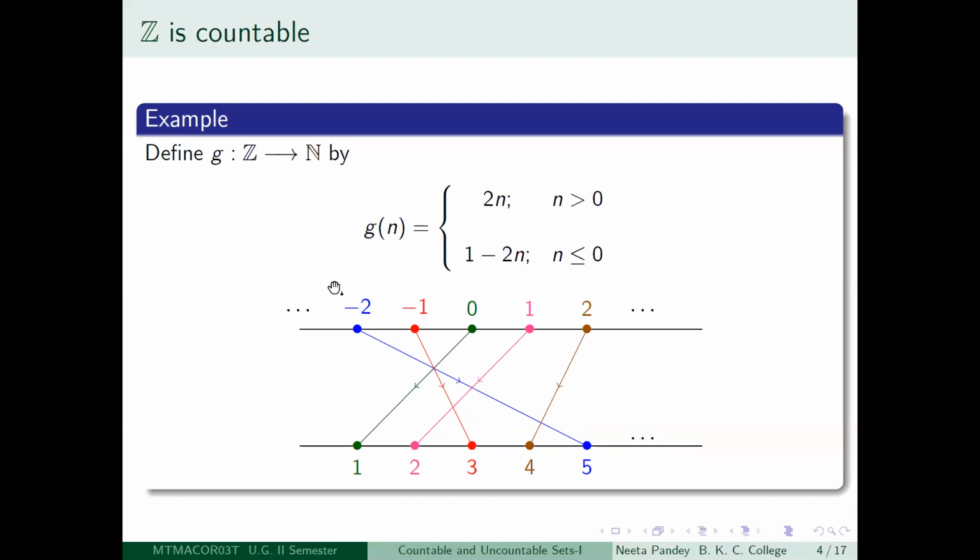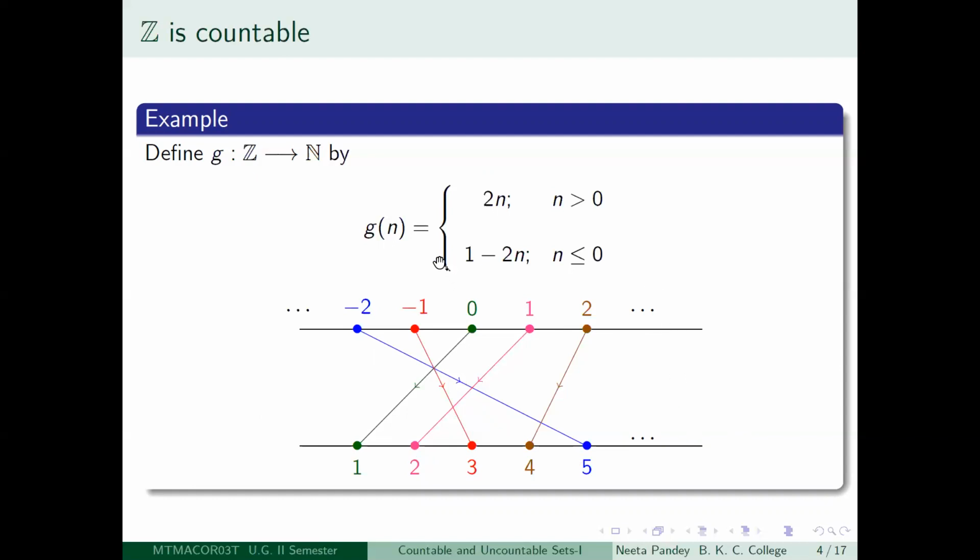So just again, what we have done is we have taken two copies of the real line and we have plotted the integers on the first copy and the set of positive integers on the second copy, and we have not bothered about maintaining the same scale.